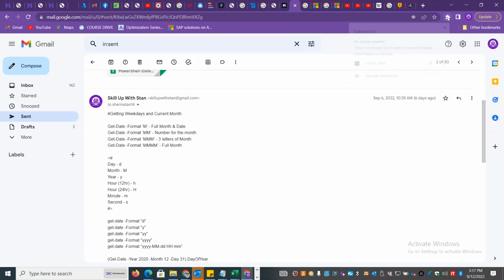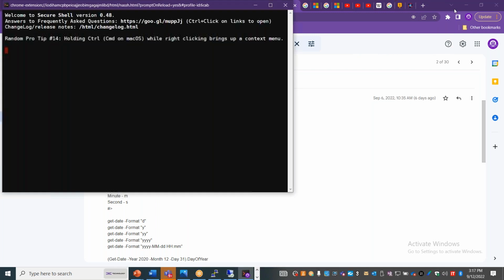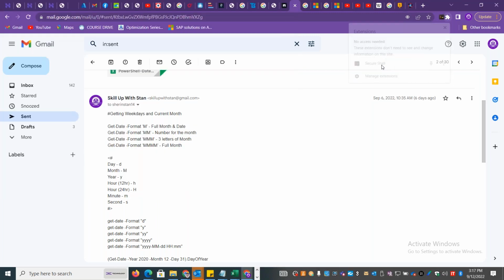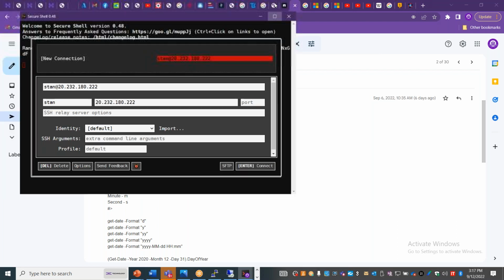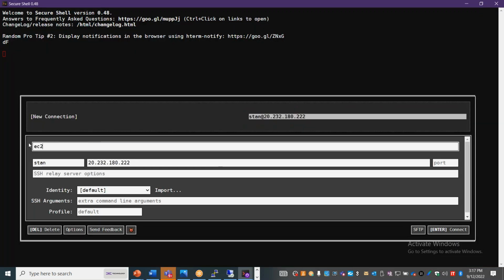If you click on this icon, you can see that Secure Shell is opening up. Here you can click on the connection dialog and enter the proper IP address. I can say ec2-user at the public IP address. ec2-user is the username and this is the public IP address which I want to connect to.